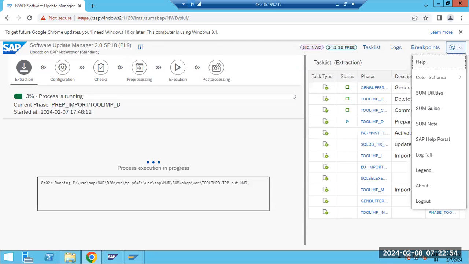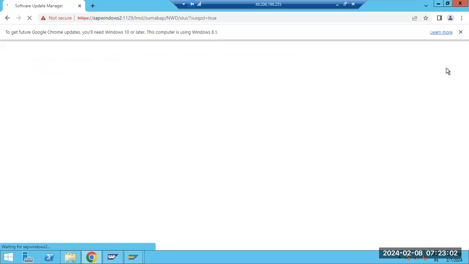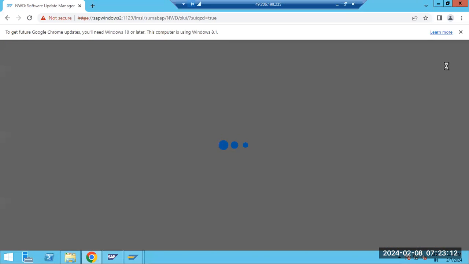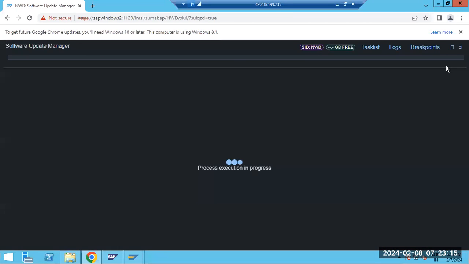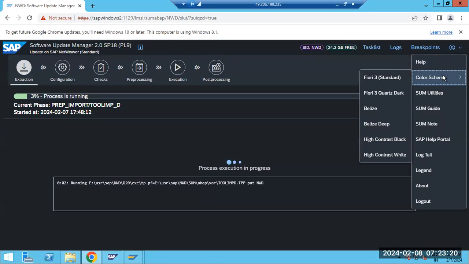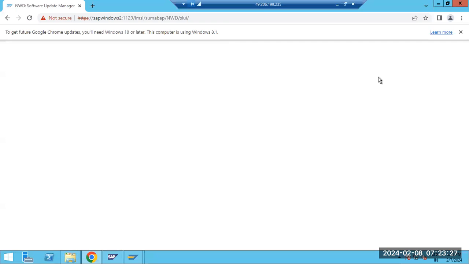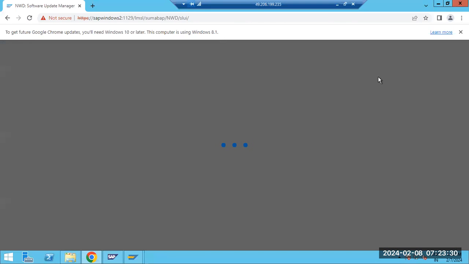If you go here, you have the color scheme. Suppose you want to change the SUM color to a different version, you can change it here based upon your preference. Suppose I want a different theme and I don't want to see this theme. You can change your theme here, for example to a high contrast one. Whatever you want, you can change the colors to your own.